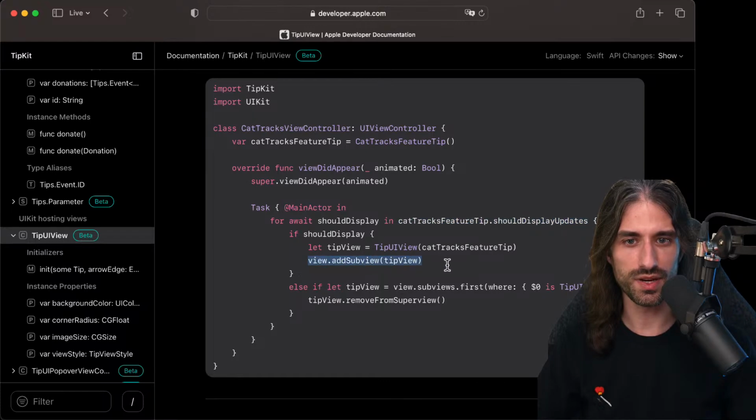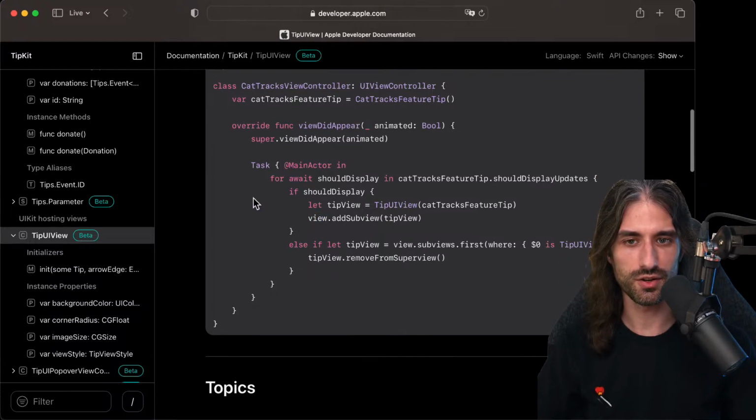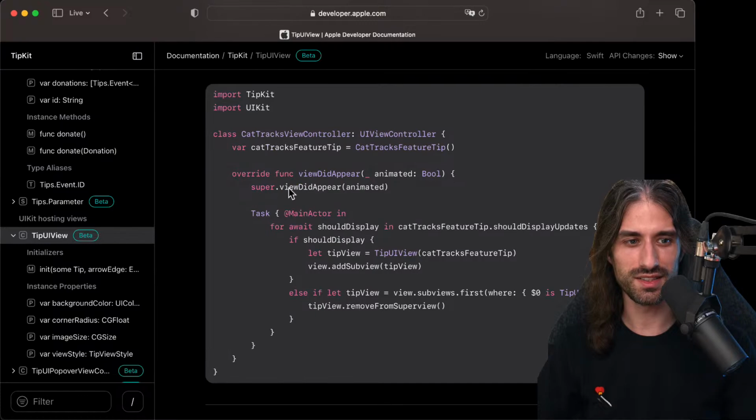But here we are capturing the view. So honestly, I'm not sure that this code doesn't create a memory leak. But let's see.